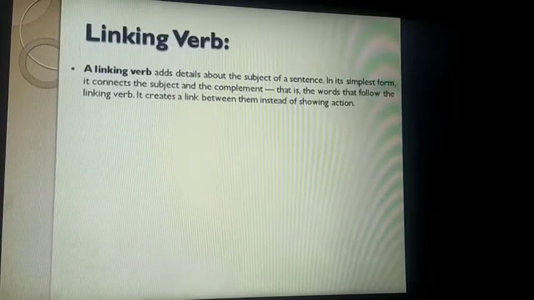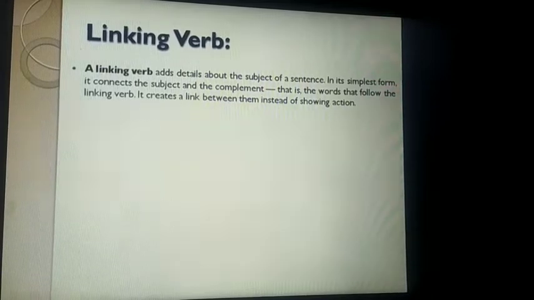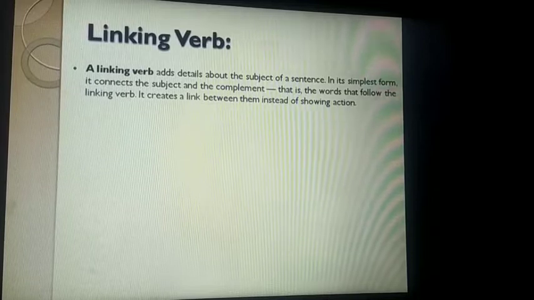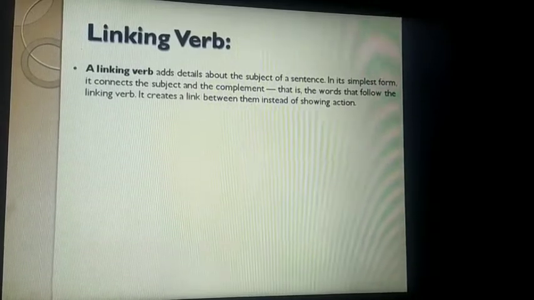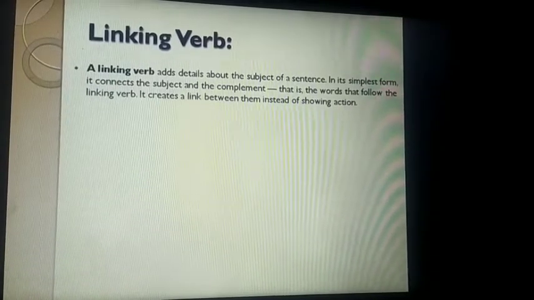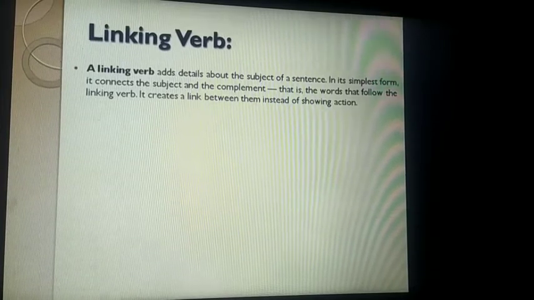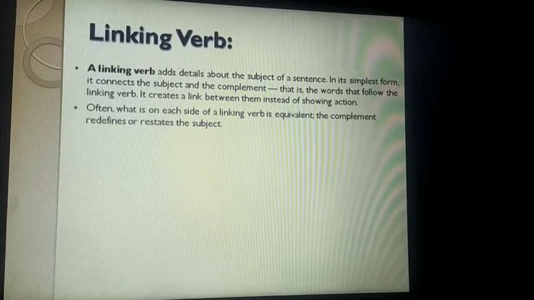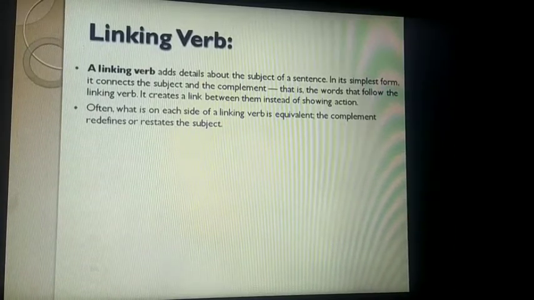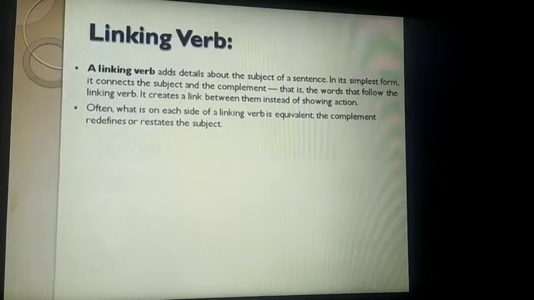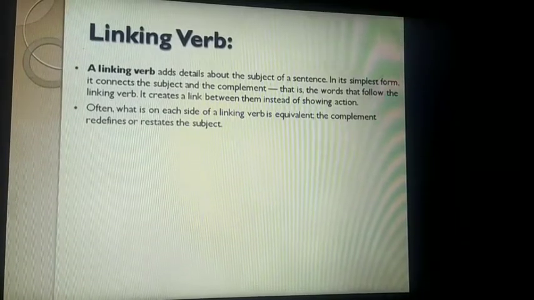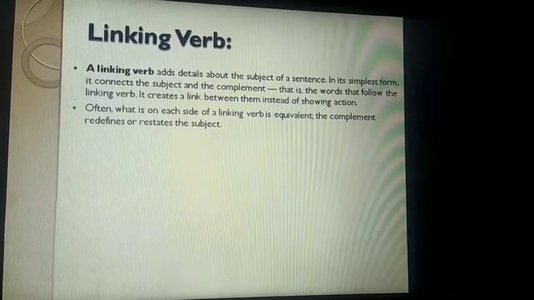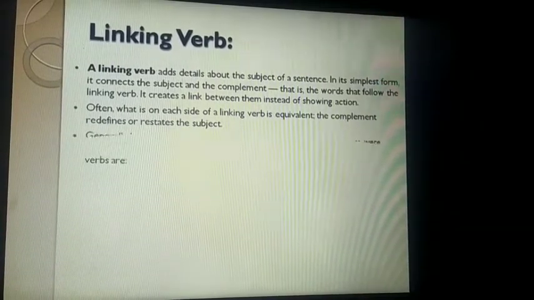And what is the complement? The words that follow the linking verb. It creates a link between them instead of showing action. So a linking verb does not show action, it creates a link between the subject and the complement. Often what is on each side of a linking verb is equivalent. The complement either redefines or restates the subject.